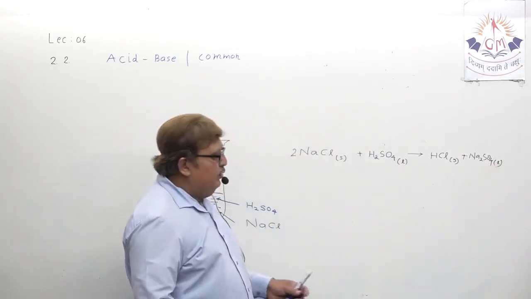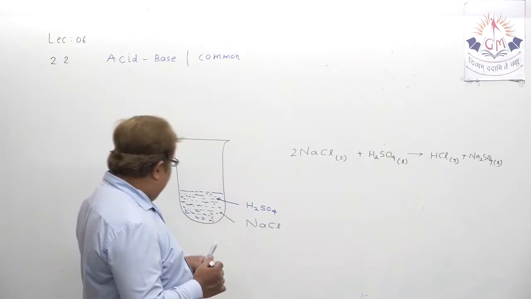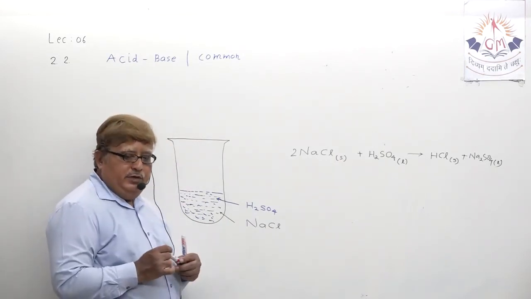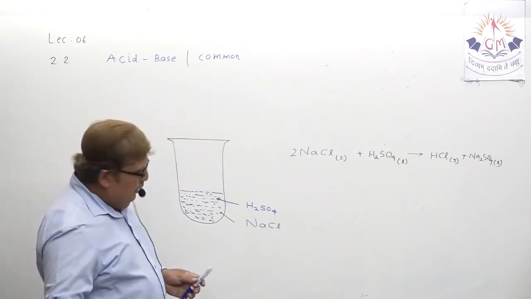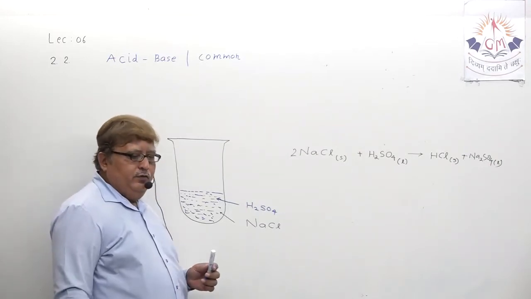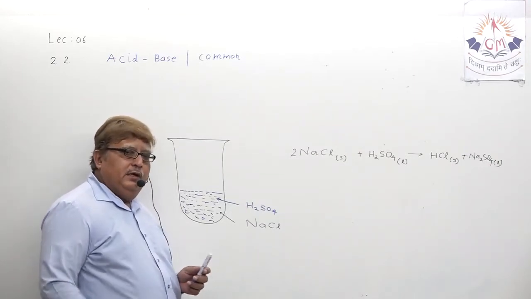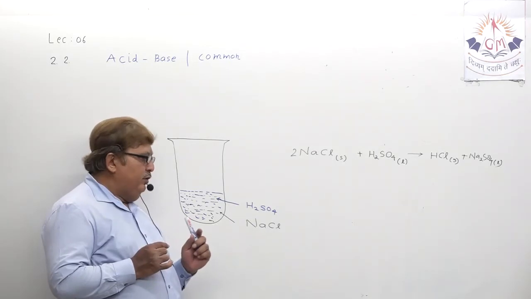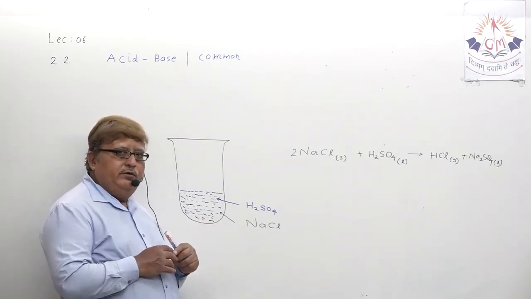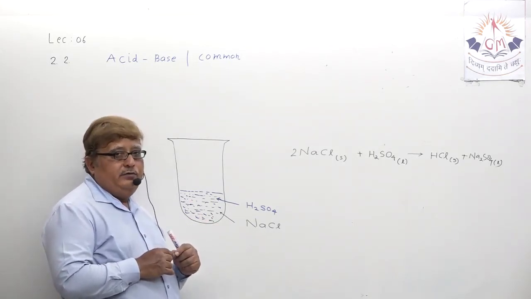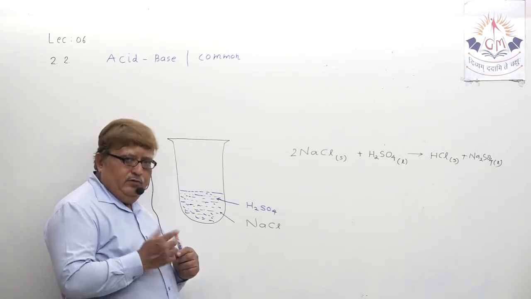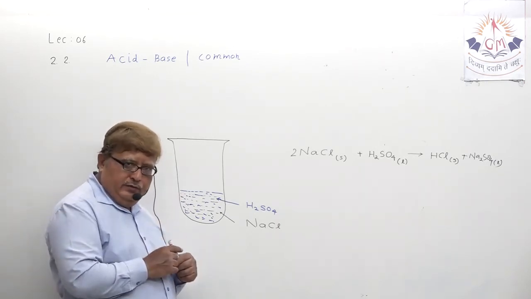So actually what happened during this chemical reaction between H2SO4 and NaCl? Hydrogen chloride gas is produced. Actually hydrochloric acid, but in gaseous form.